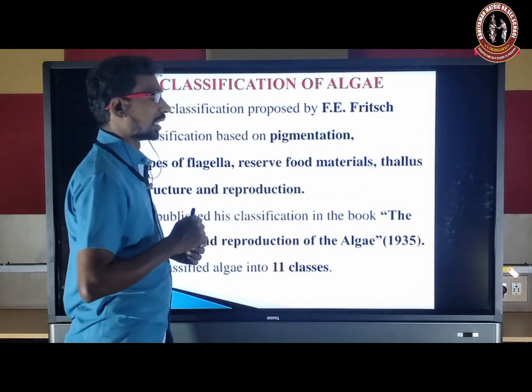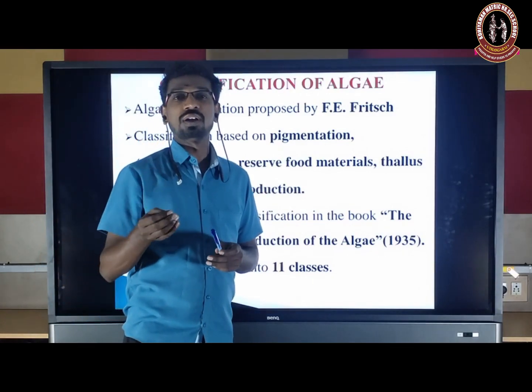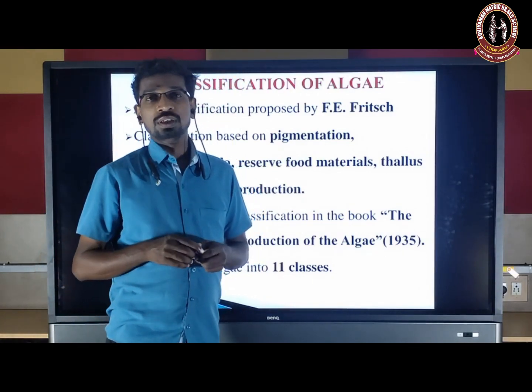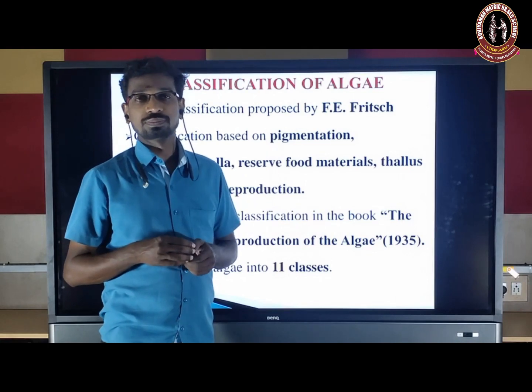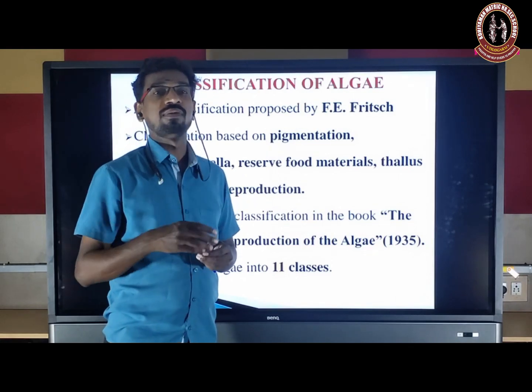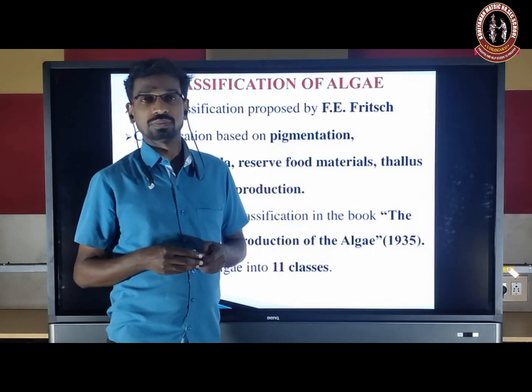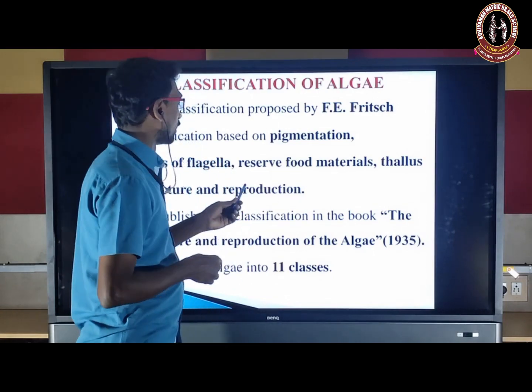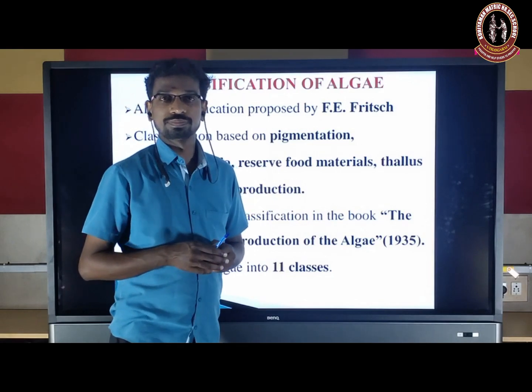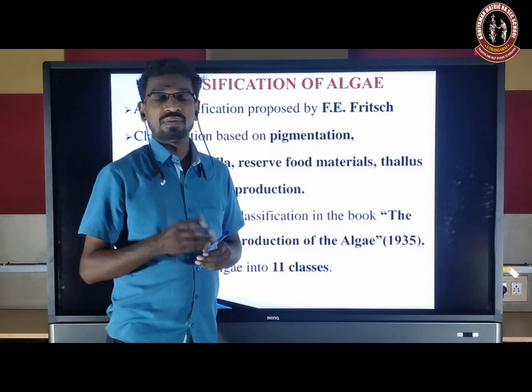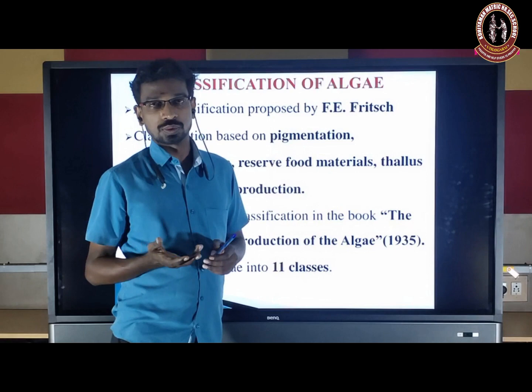And thallus structure, whether it is a unicellular form or a multicellular form. Multicellular means it may be a colony form, filamentous form or foliaceous form. And then based on reproduction: vegetative, asexual and sexual.